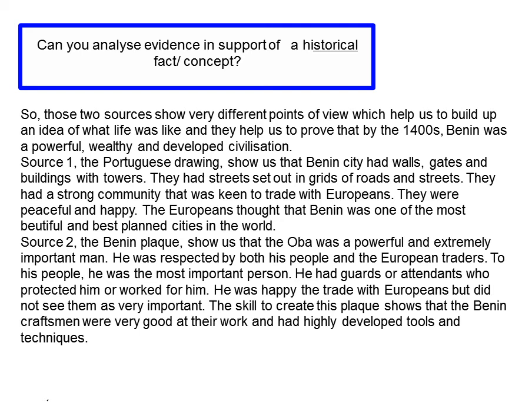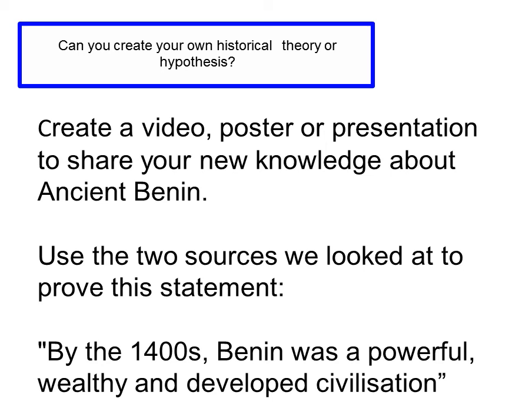Now, when you looked at those sources, you might have spotted loads of details that I didn't, and you might be able to use those details to help you understand the different points of view. So hopefully you've got even more than that from them. So your task today is to create something, either a video or a poster or a presentation, to share your new knowledge about ancient Benin. Using the two sources we just looked at, you are going to prove this statement. By the 1400s, Benin was a powerful, wealthy, and developed civilization.